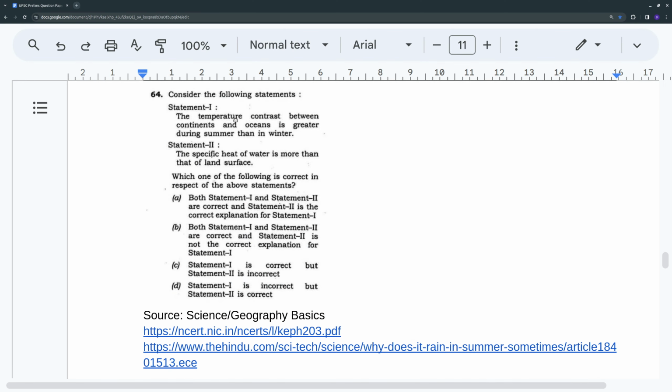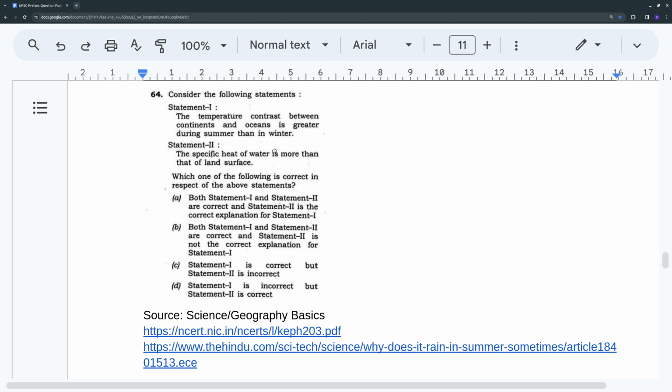So if you see, the temperature contrast between continent and ocean is greater during summer than in the winter. The reason being, in summers, land gets heated up very fast and ocean gets heated up very slowly. So due to this phenomenon, the temperature difference becomes very high during the peak summer time and during the hot time.